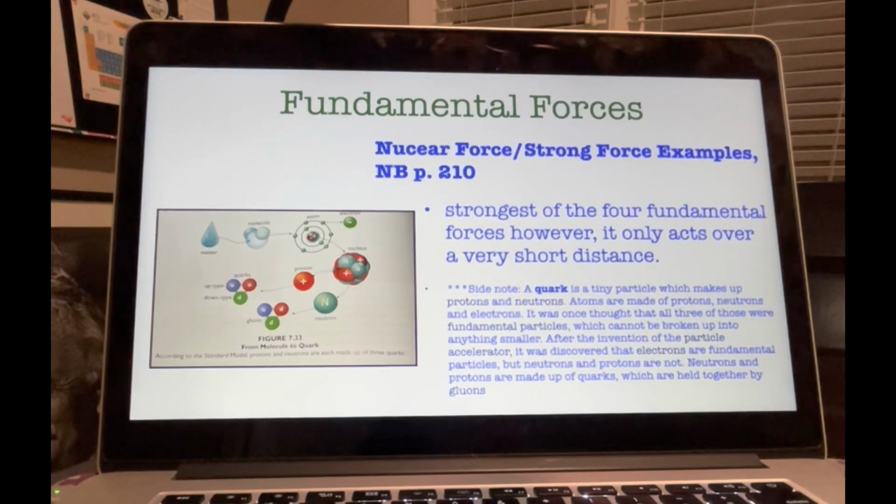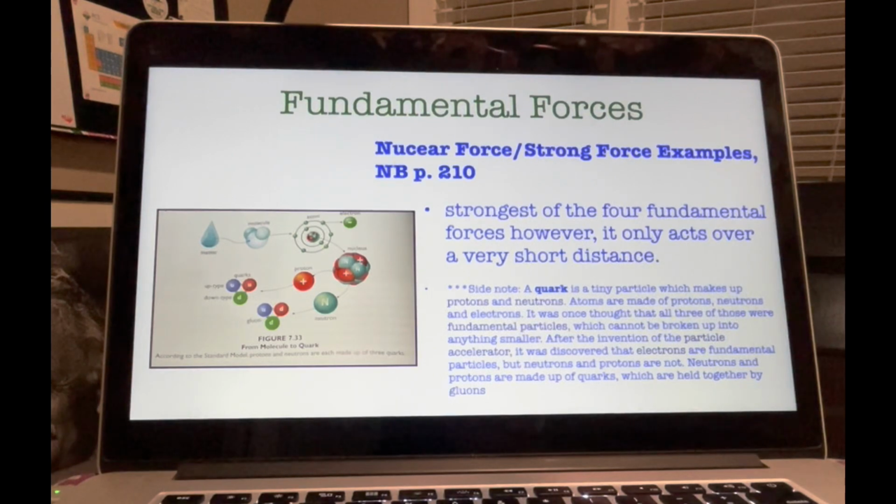All right, let's start with the strong force. As its name implies, the strong nuclear force is the strongest of the four fundamental forces. However, it only acts over a very short distance, approximately the diameter of a proton, 10 to the negative 15th meters. That's tiny. Although the strong force only acts over a very small distance, it is about 100 times stronger than the repulsive electromagnetic force.